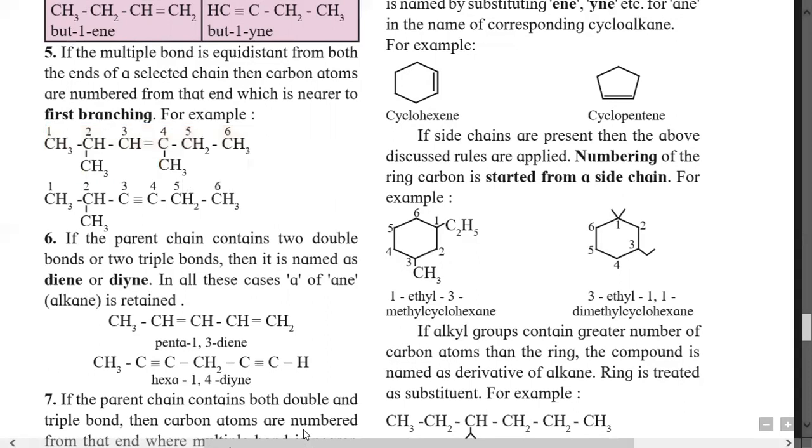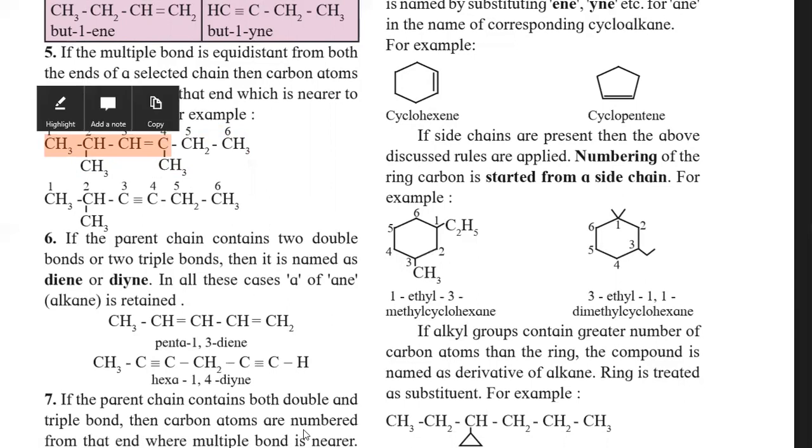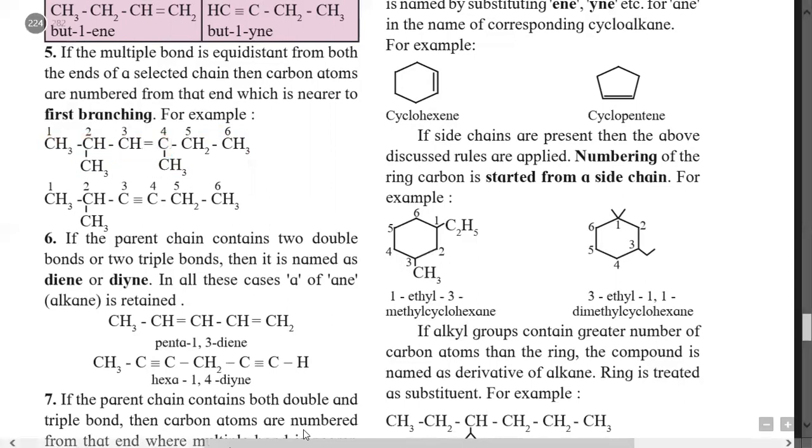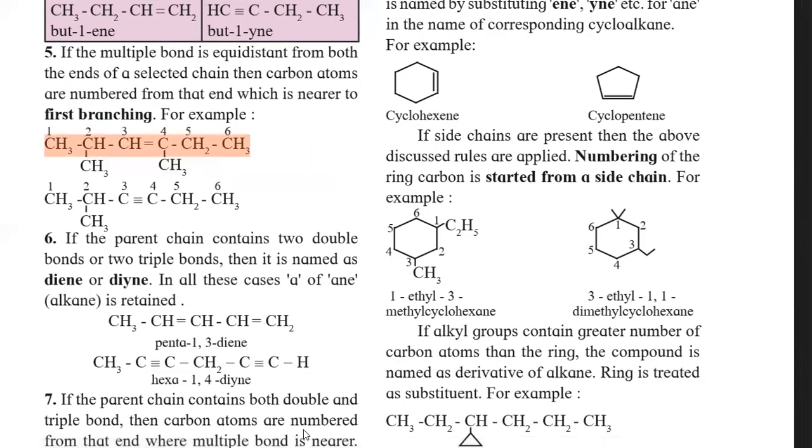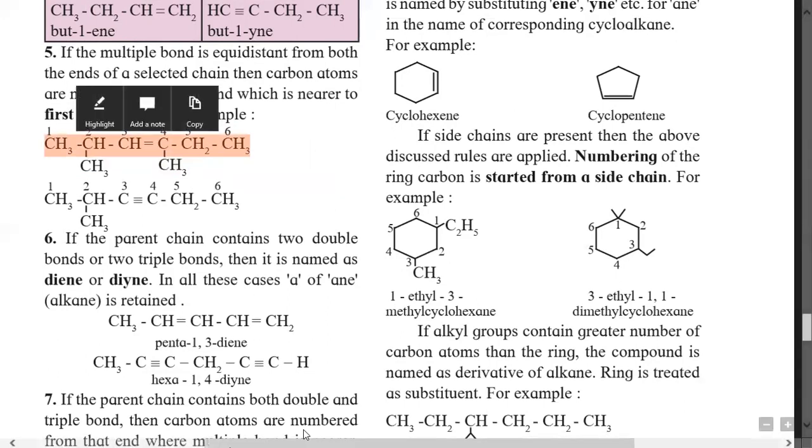So if you give numbering from the left end, then this is correct because the second carbon atom has a branch. And if you give the numbering from the right end, that will be wrong because the third carbon atom has a branch, and that is not the minimum number. Therefore the correct numbering is from the left end, that is, the first branching must be nearer to this carbon-carbon double bond.